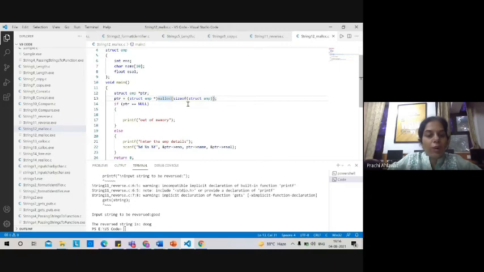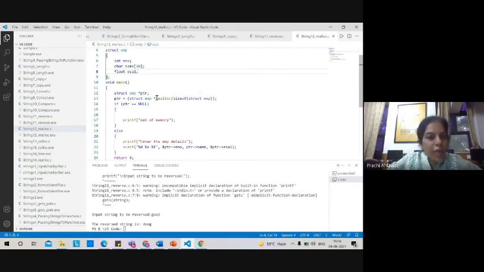Why? Because we want to calculate the size, and that many bytes our system is going to allocate to us. Whenever we pass sizeof and then some variable, it will calculate its size and allocate that much memory to us. So how much memory will be allocated? 2 for int, 10 for the string, that is 12, and 4 for float. So 16 bytes of memory this malloc function is going to allocate to us.